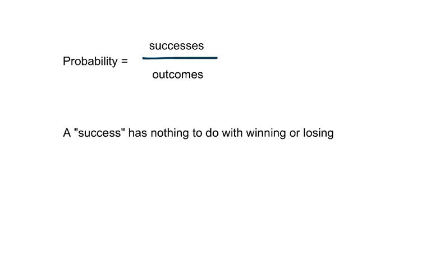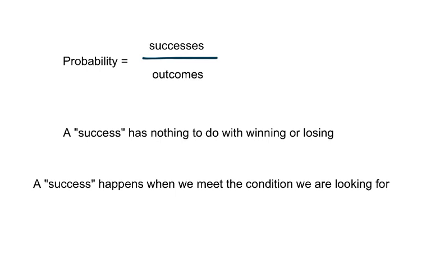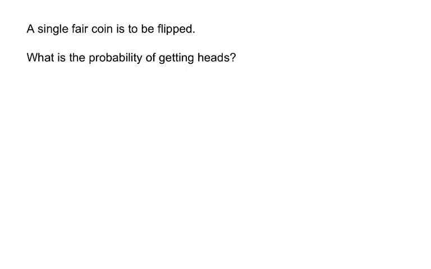Let's talk about that word successes. A success has nothing to do with winning or losing. Instead, a success happens when we meet the condition that we're looking for. We'll look at an example to make sure you understand this word success, because it's very important as we're calculating probabilities. A single fair coin is to be flipped.